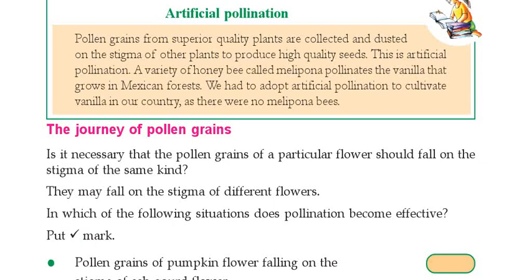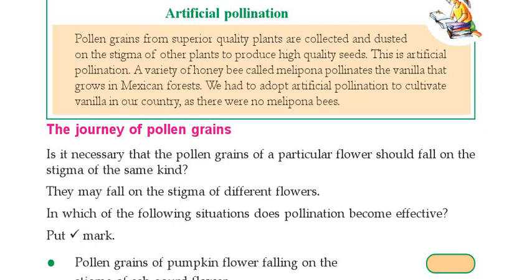For example, vanilla. Here we are cultivating vanilla, but in the vanilla plant the pollination is done by a particular insect known as Melipona. This Melipona insect is not seen in our country. It is familiar in African countries. It is found in Africa, in the Mexican forest. So we want to do artificial pollination. Since the insect is not there, what should we do? We have to do artificial pollination. Understood?